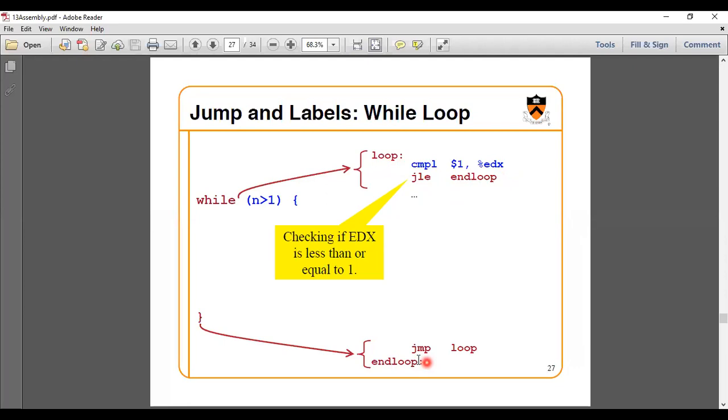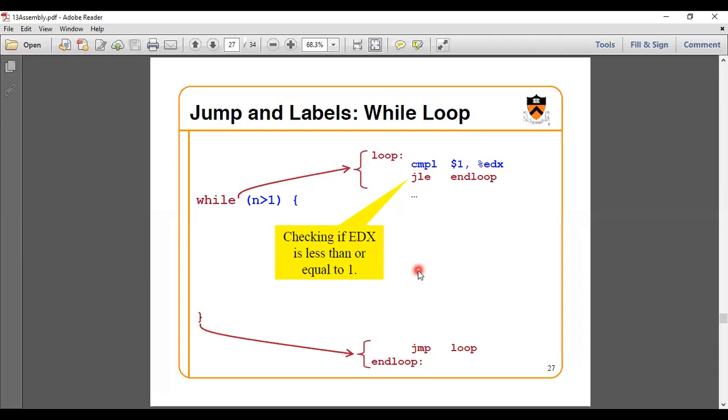The end loop is the closing brace. So it is checking whether EDX is less than or equal to 0 or not. If it is less than or equal to 0, it should stop there itself. Or sometimes, if you have negative values also, you will stop there itself. I hope you are getting it, ma'am.